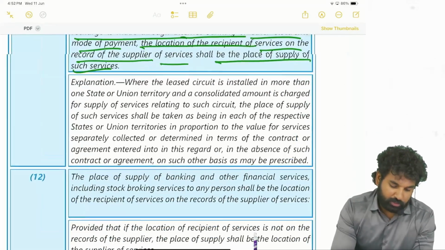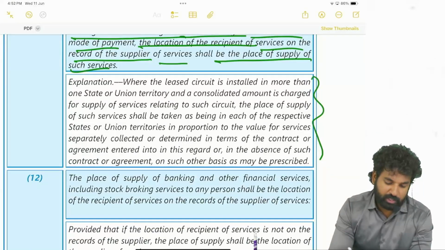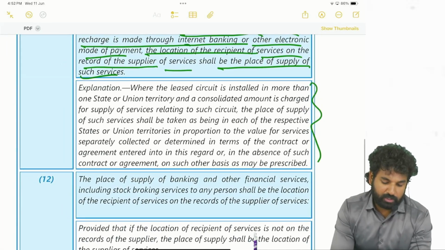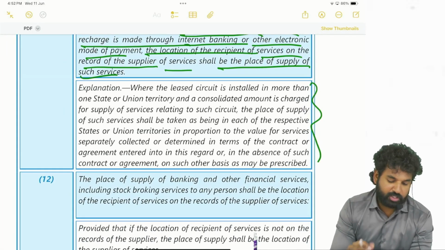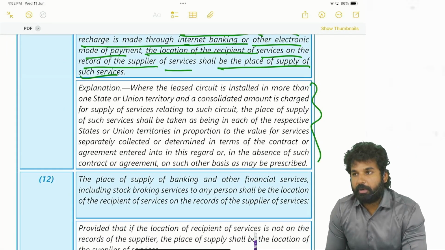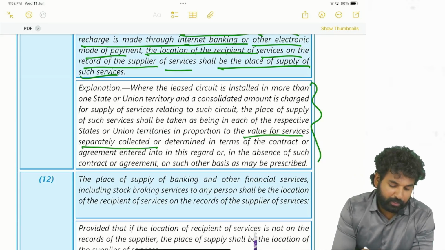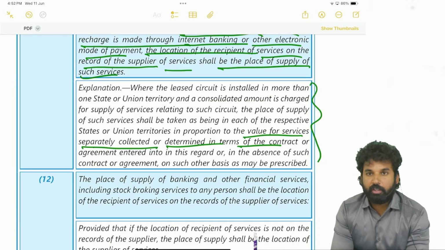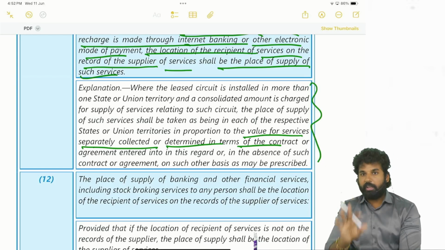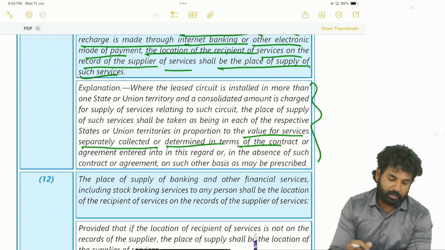Okay, next, this is the same point. Same point means it is supplied in different states. If it is supplied in different states, then the value of the services is separately collected or determined in terms of the contract. If the value for the service is separately collected, then no problem. If the value of the service is a consolidated amount, then we have to apportion it based on separate criteria.